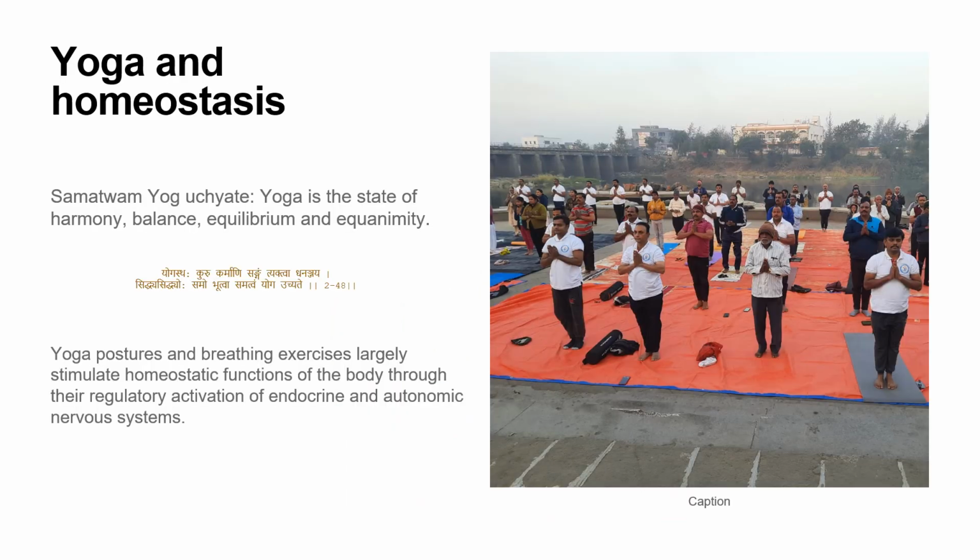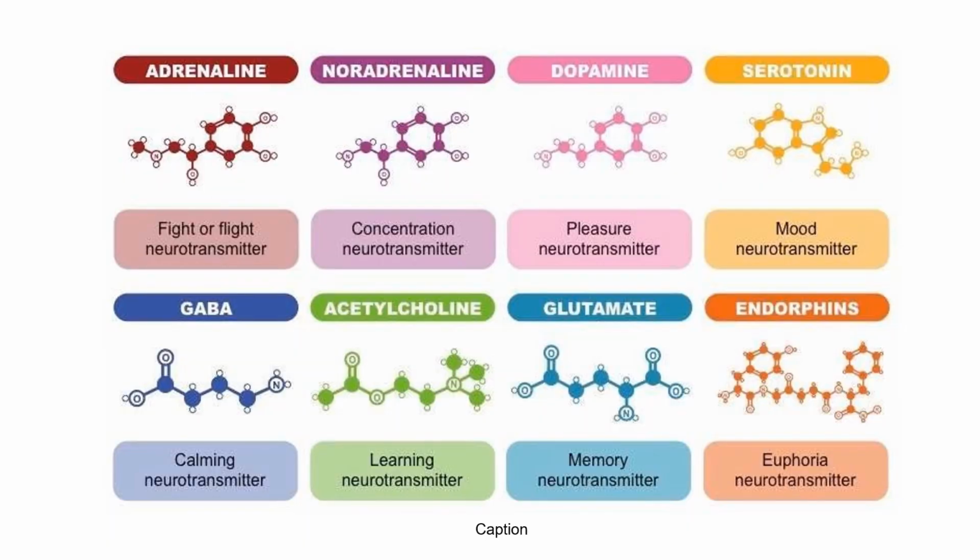Yoga and homeostasis. Samatvam yoga uchyate. Yoga is a state of harmony, balance, equilibrium, and equanimity, as said by Bhagwan Shri Krishna in the Bhagavad Gita. Yoga postures and breathing exercises largely stimulate homeostatic functions of the body through their regulatory activation of endocrine and autonomic nervous systems. The slide shows us that there is a connection between our nervous and our endocrine systems. So our emotions control our hormones.